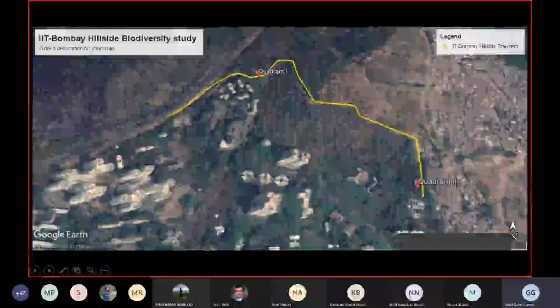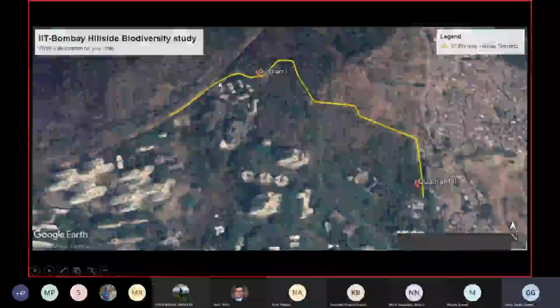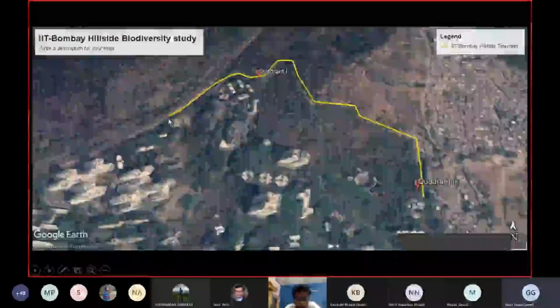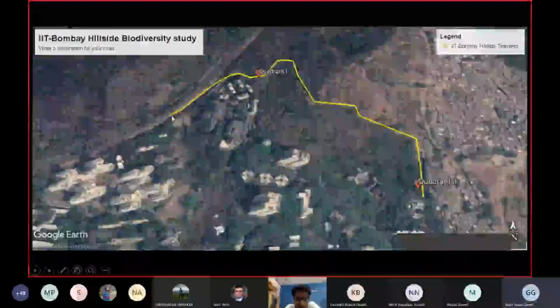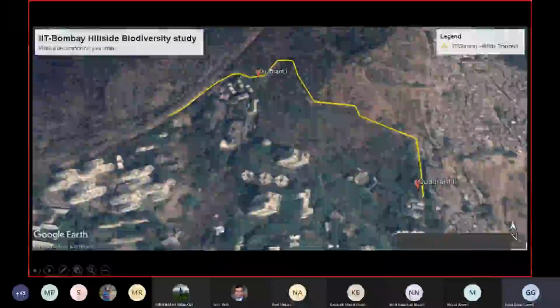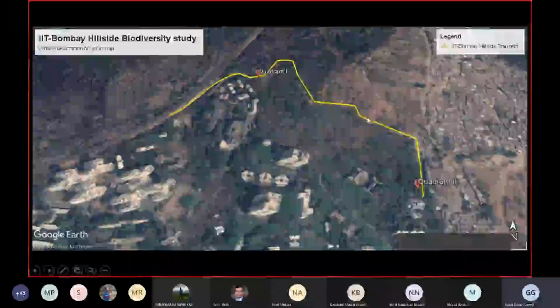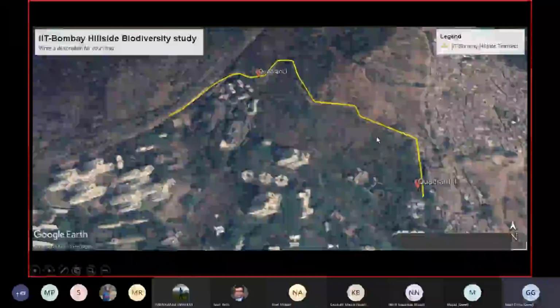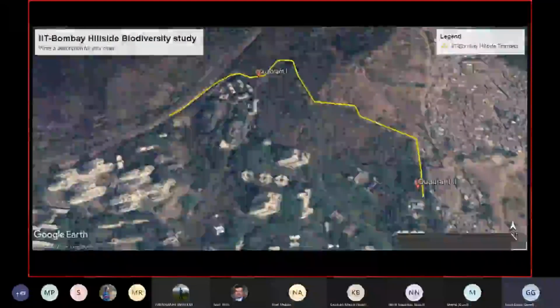This is the line transect. The yellow line represents our line transect. So we started from here, that's the staff quarters gate, and then you walk along this entire yellow line and document whatever you can see on your left and right, and also on top, because the birds will fly there in the air.